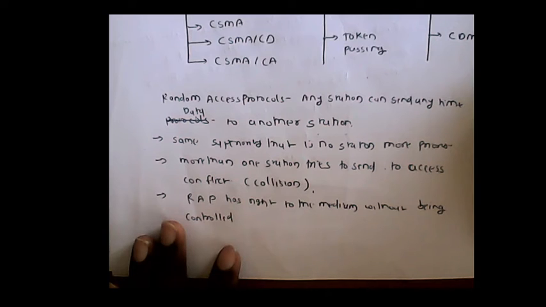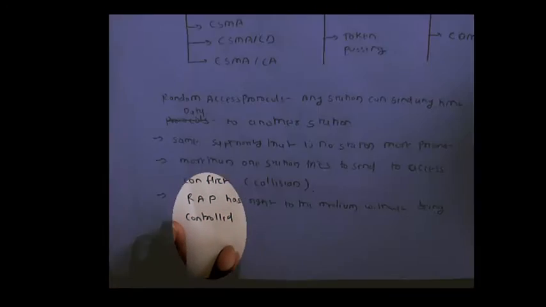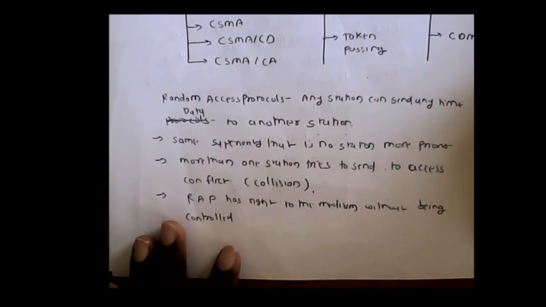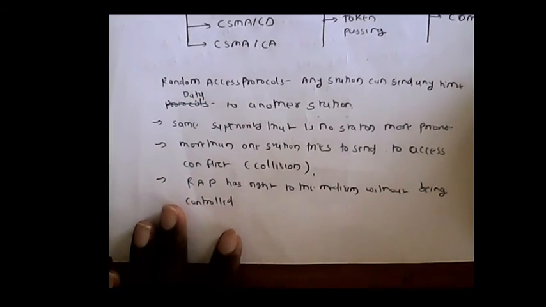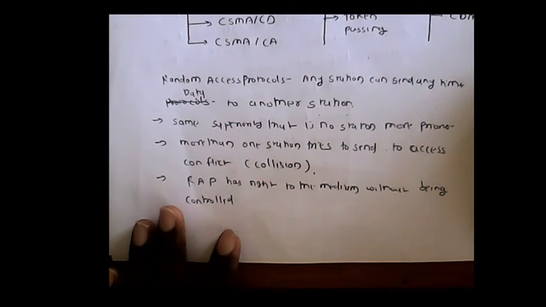In this protocol, any station can send data to another station at any time. All have the same superiority, and no station has more priority. More than one station can try to access the channel, so there are more chances of collision or conflict. Random access protocols have the right to the medium without any control.